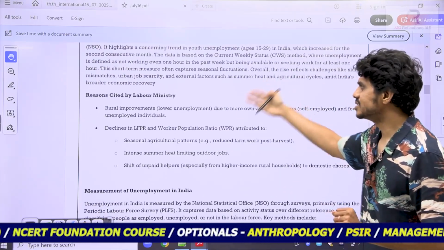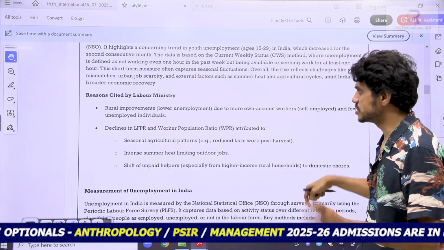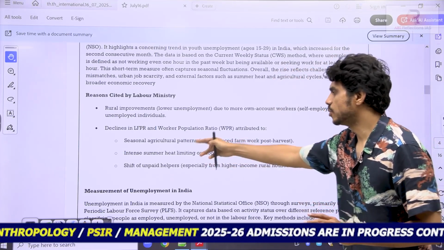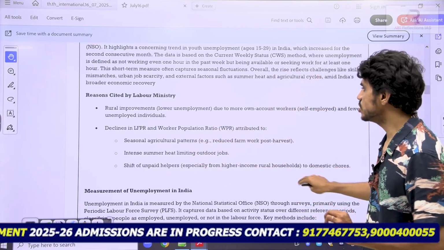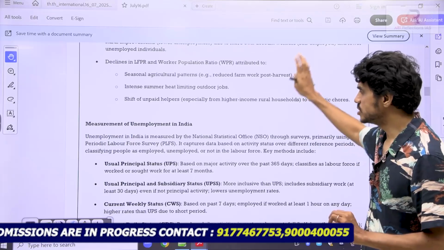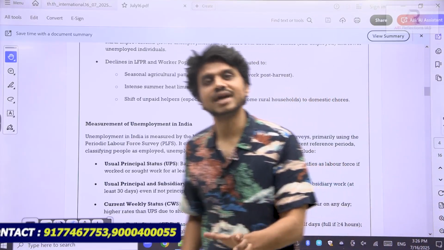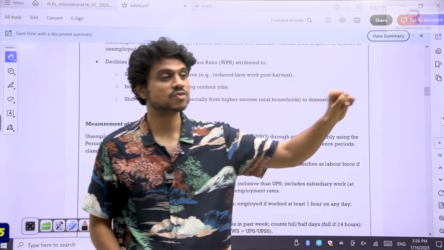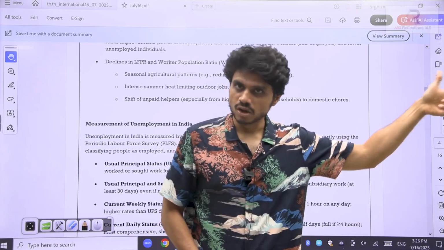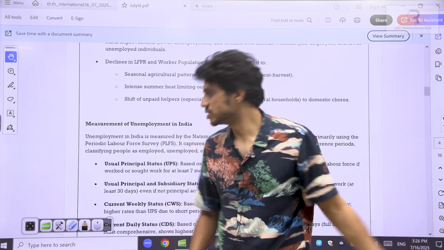So what are the reasons? That's what is given by the labour ministry. Seasonal fluctuations, high temperatures, heat waves, so people are staying indoors. This is what they have mentioned. Now that is not that important. The only point relevant for us is that the Periodic Labour Force Survey has highlighted rising unemployment among the youth. That is the most important point, because we have studied how the youth should be occupied, or else it will be wasted.